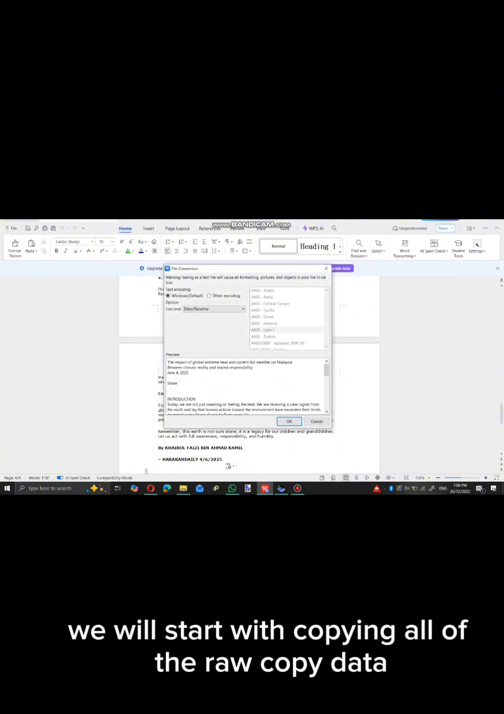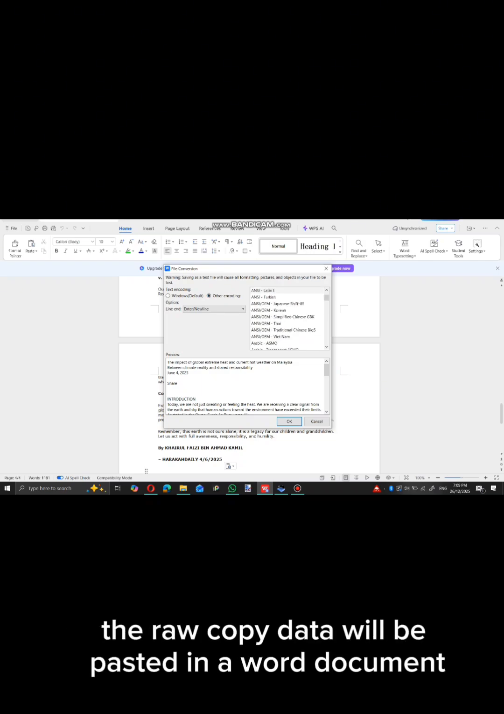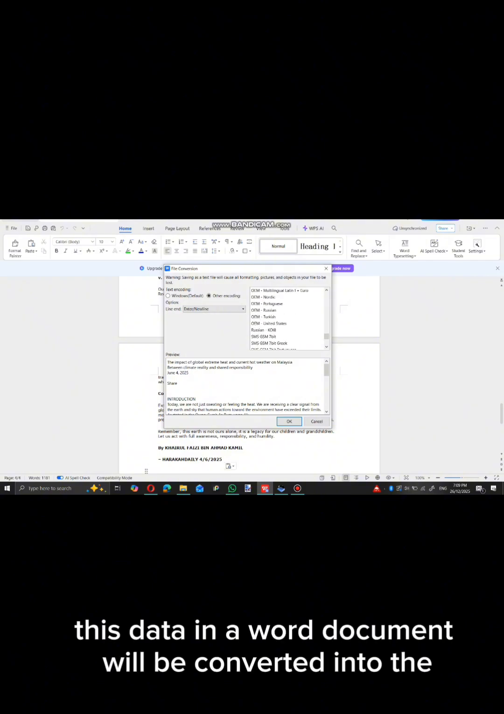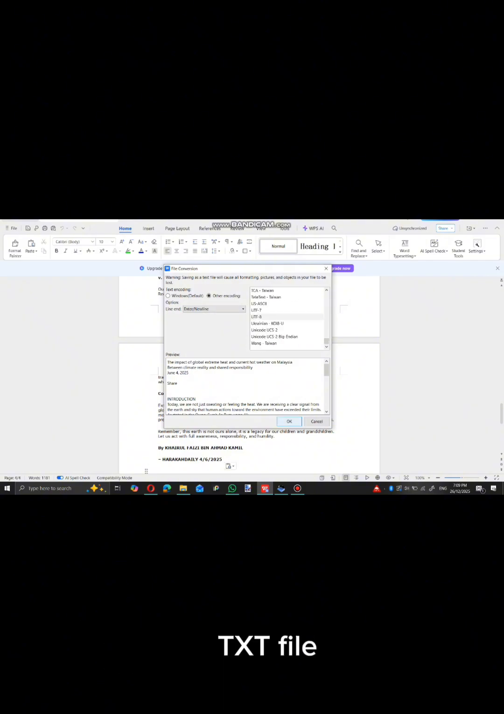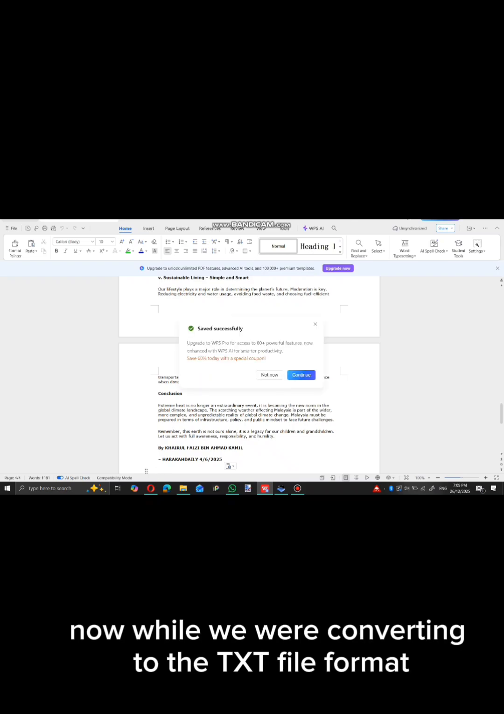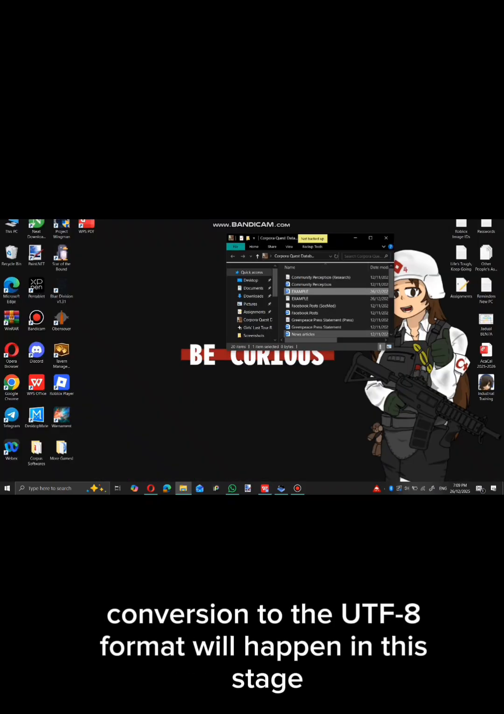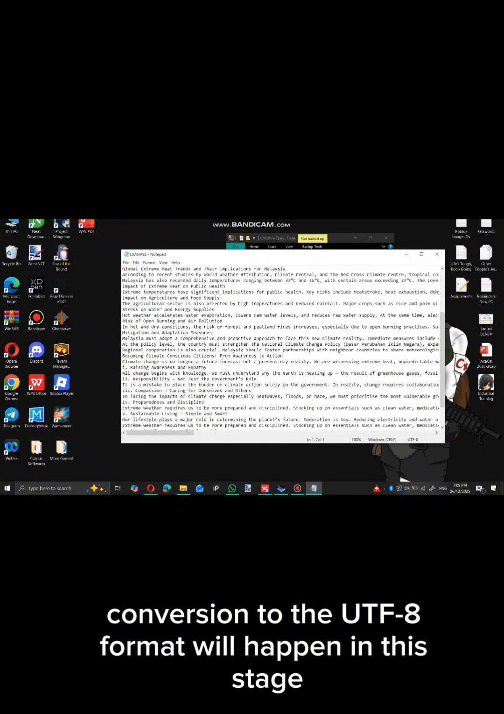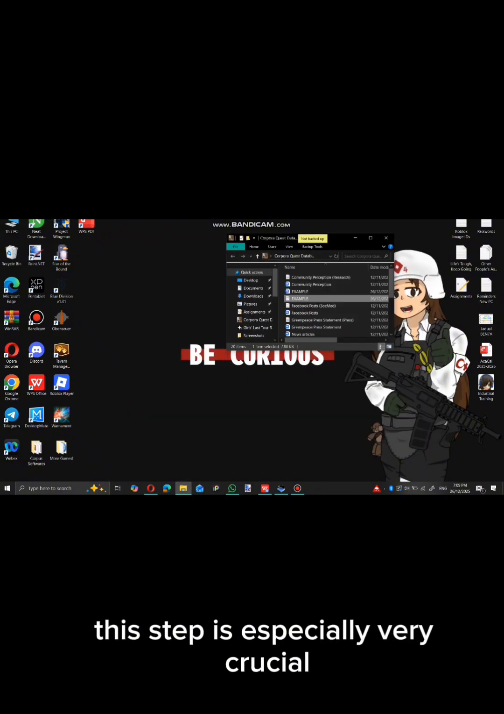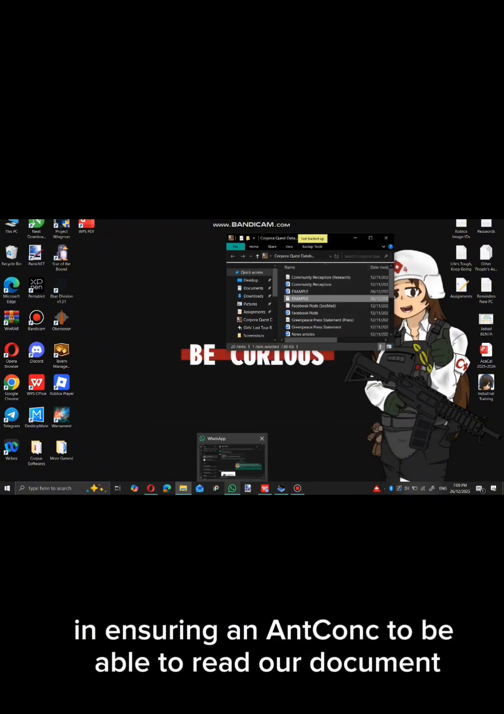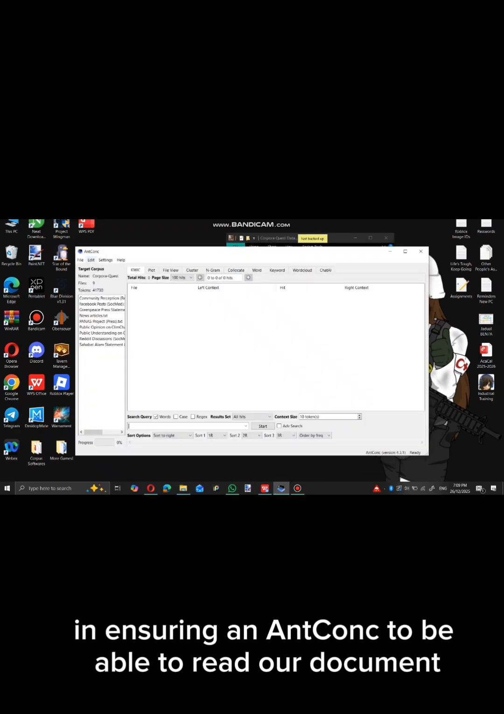Now, we will start with copying all of the raw data from the documents. The raw data will be pasted in a Word document. This data in a Word document will be converted into a TXT file. While we were converting to the TXT file, format conversion to the UTF-8 format will happen in this stage. This step is especially crucial in ensuring Nconc is able to read our document.